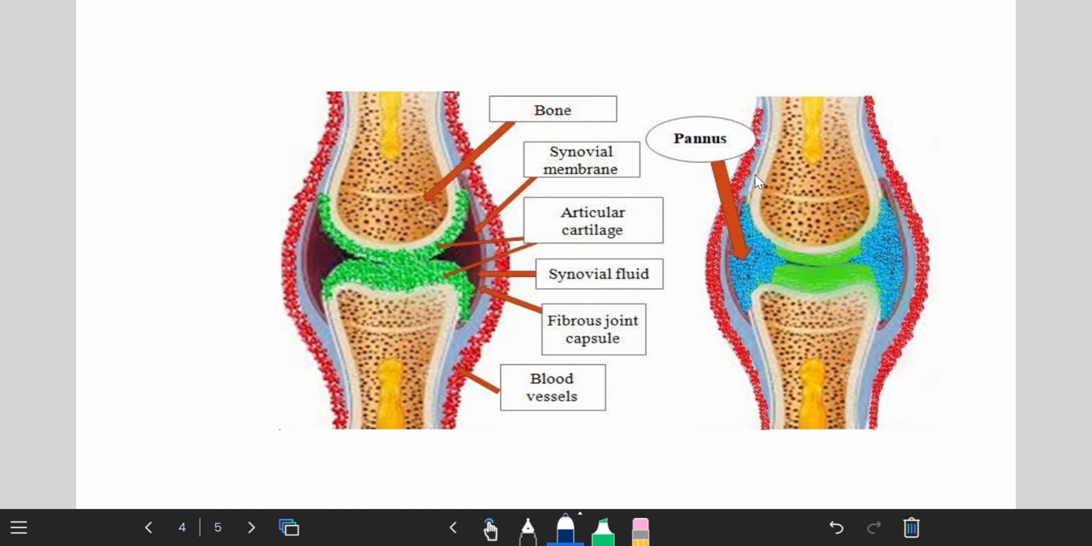Now Pannus is mainly due to excessive proliferation of synovial tissue. Synovial fluid is secreted from synovial tissues. So if there is excessive proliferation of synovial tissue, obviously there will be increased volume of synovial fluid, which will lead to swelling of the joints. We will understand this step by step.